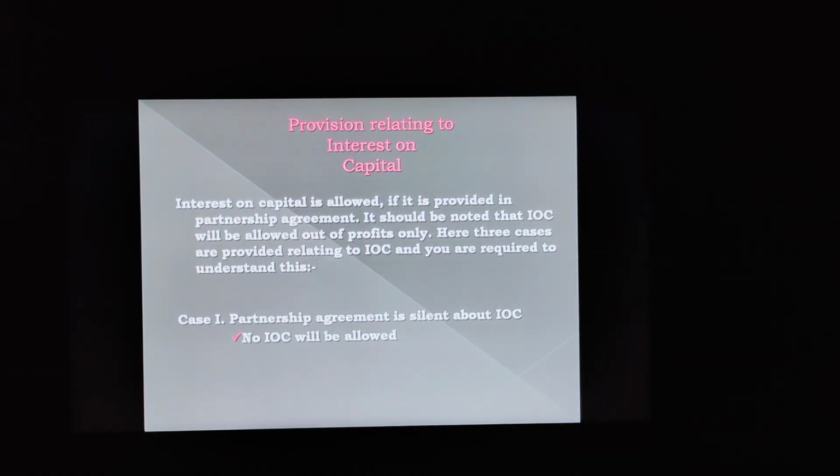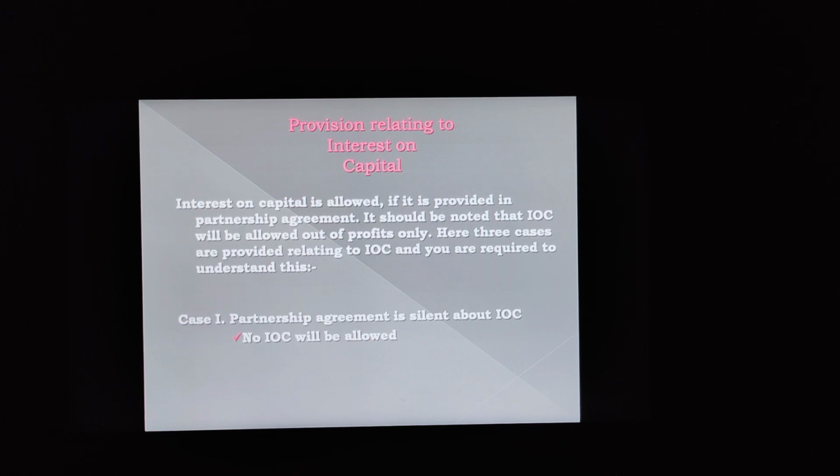Okay class, now we have certain provisions relating to interest on capital. What happens? We somehow skip this point, but I think this point is not to be skipped. You have to study this point. What is said here? That interest on capital is allowed if it is provided in the partnership agreement, as we have stated earlier.